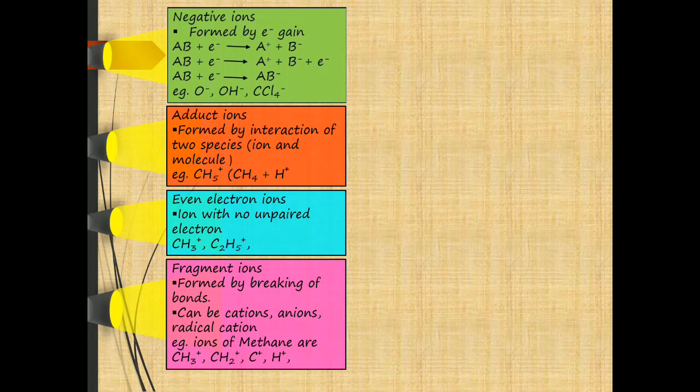They are formed by breaking of bonds, and they may be a cation, anion or radical cation, but they don't involve a radical or small molecule. An example of fragment ions: in the case of methane, we get the methyl cation CH3+, CH2+, C+ and H+. They are simply obtained by breaking of the carbon-hydrogen bond. These are the fragment ions.